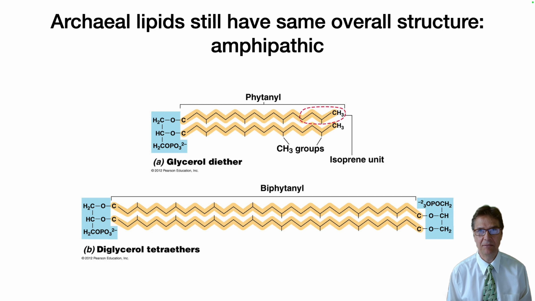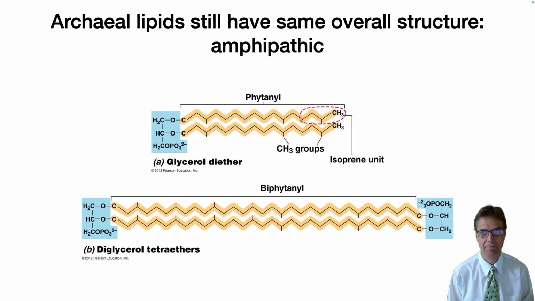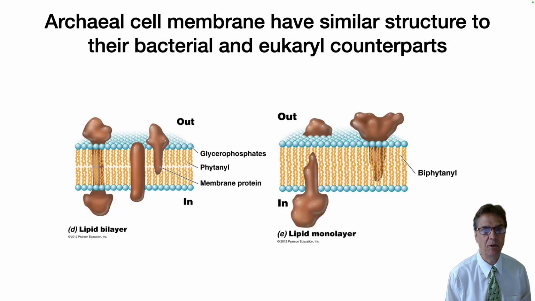If an archaeon lives in very hot environments, greater than 85 degrees centigrade, it may even form diglycerol tetraethers. These are lipids that are linked across the membrane. Archaeal cell membranes have similar structure to their bacterial and eukaryotic counterparts.